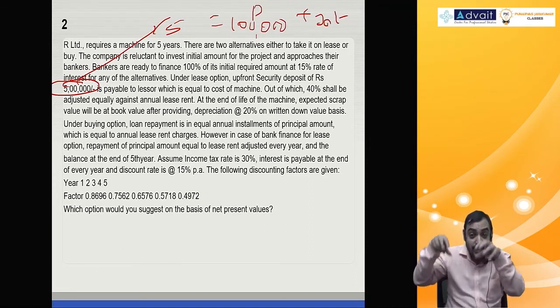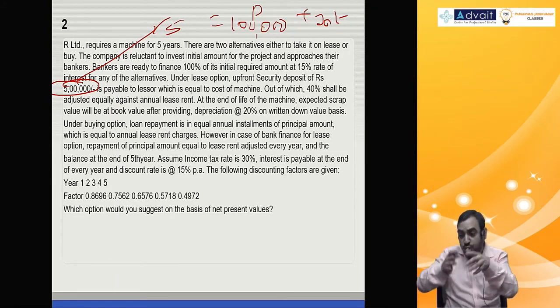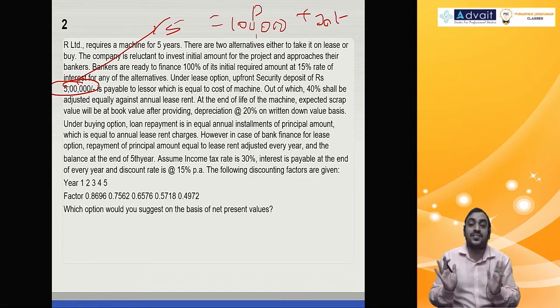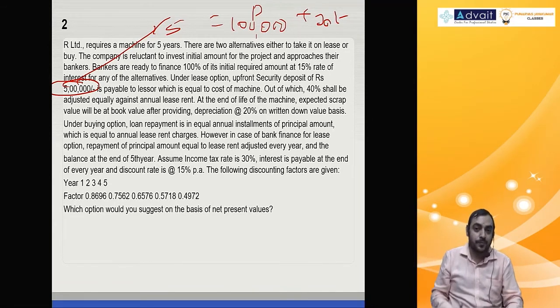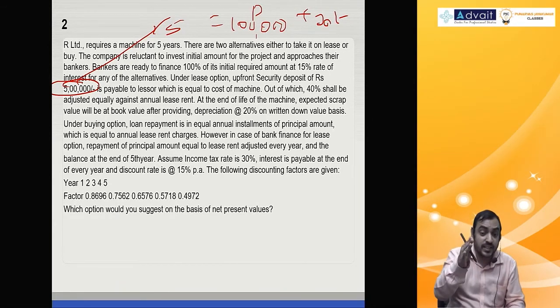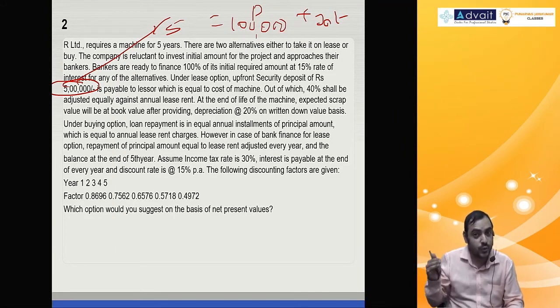In this case, every installment principal remains same, not the interest, so total installment will not remain same. In the previous problem or normal problem, principal plus interest, installment used to be same. In this problem, principal is same, 1 lakh per annum, but interest will fluctuate, installment also will fluctuate.